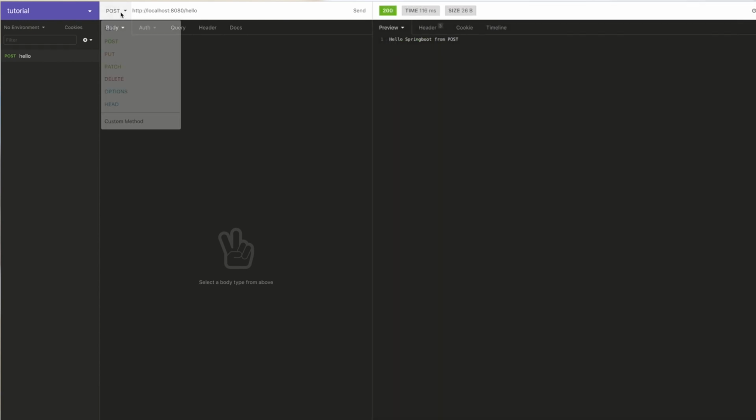Now I'm going to change this to get. It just says hello Spring. So now it is clear. We get responses from both the post request and the get request. How can we do that? We can change the method of the request mapping, so it knows which REST method is mapped to which Java method. Now we know how we can create a simple microservice using Spring Boot, right?